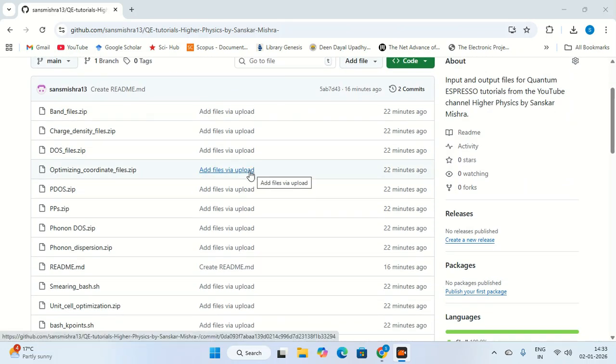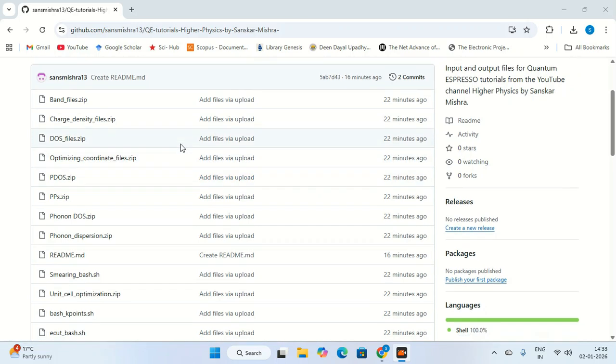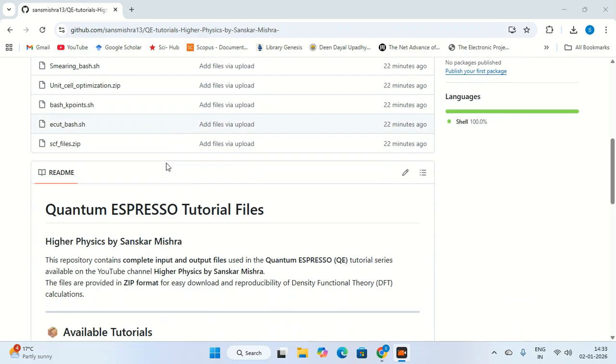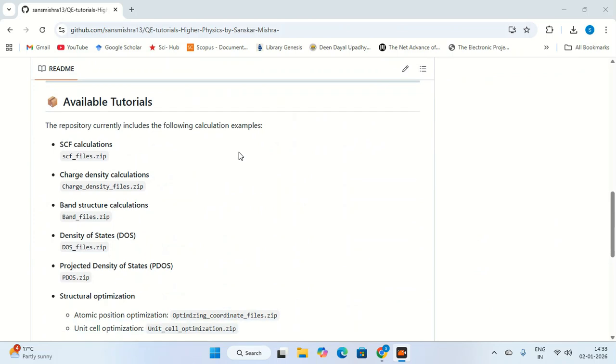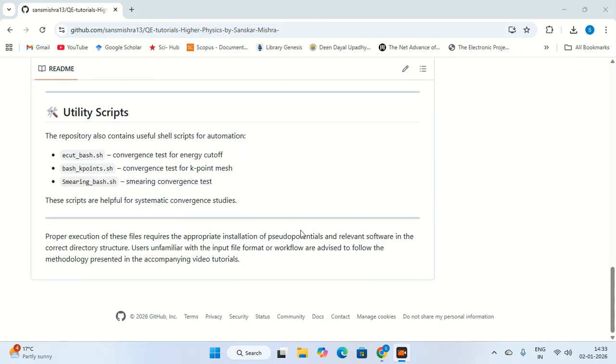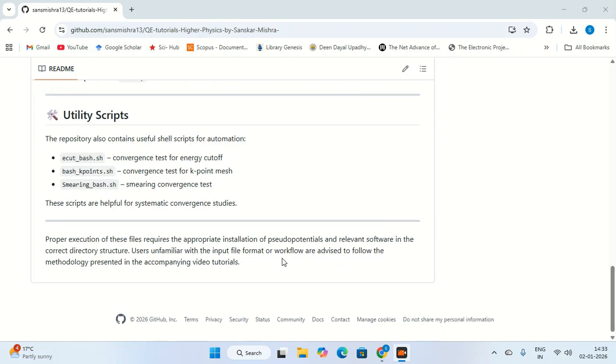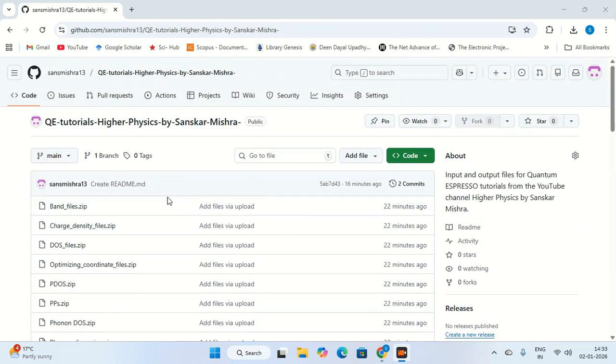If you are going to start a calculation or make your own input file, then you can view these files as reference. You can download all the files from here. One thing is important: for the execution of a particular calculation, the appropriate pseudopotential and the software must be installed and should be in the correct directory. So these things you have to take care of, and all things are available here.